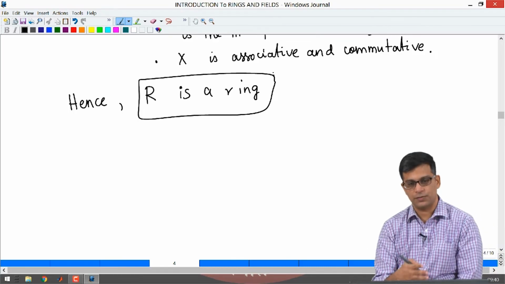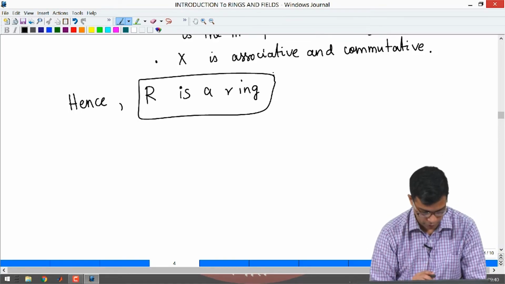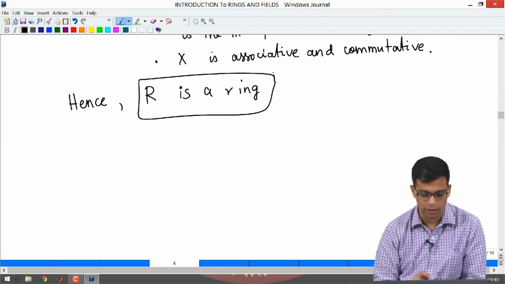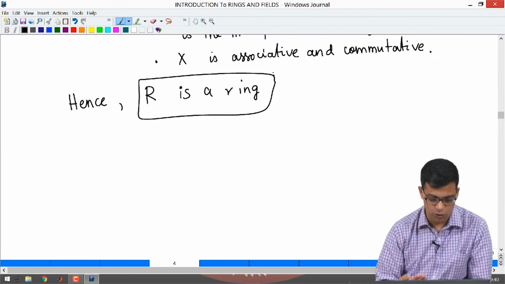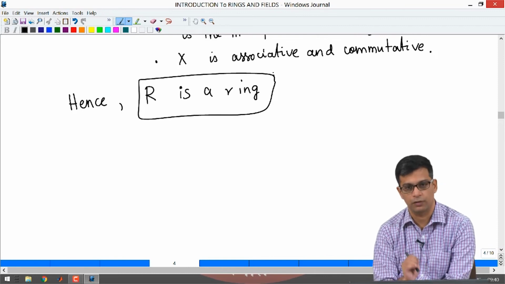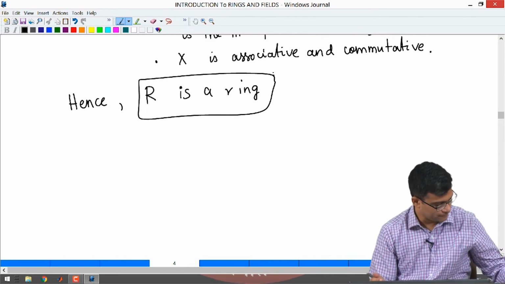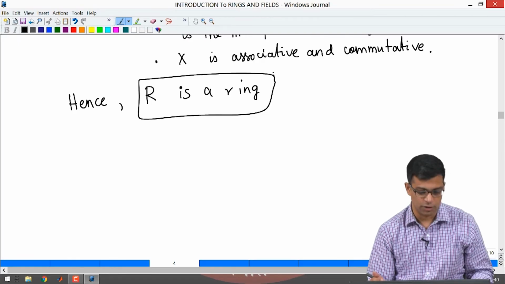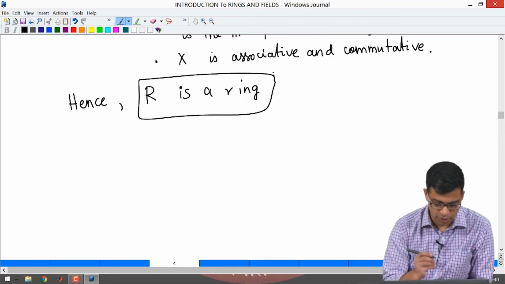Okay, so, this is sometimes an interesting ring to look at. We will come back and consider this ring again in this course. So, this is a ring consisting of all continuous real valued functions on real numbers. Okay. So, these are some of the rings that I wanted to discuss.